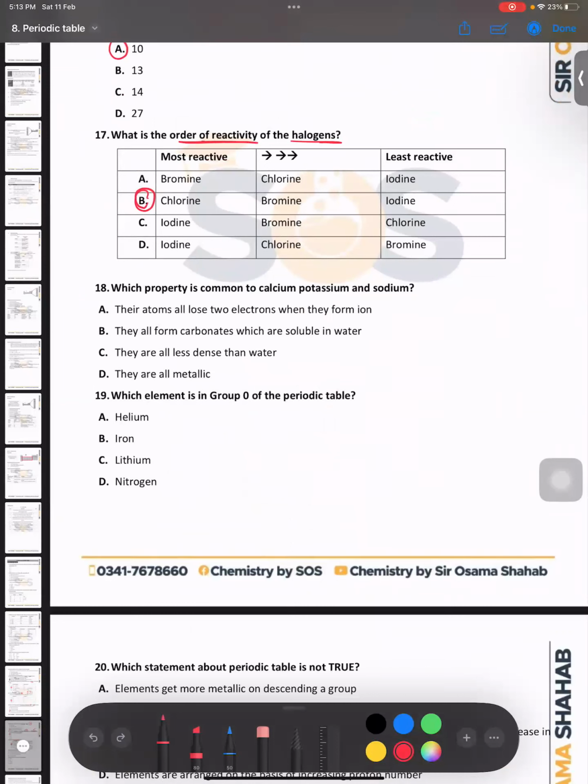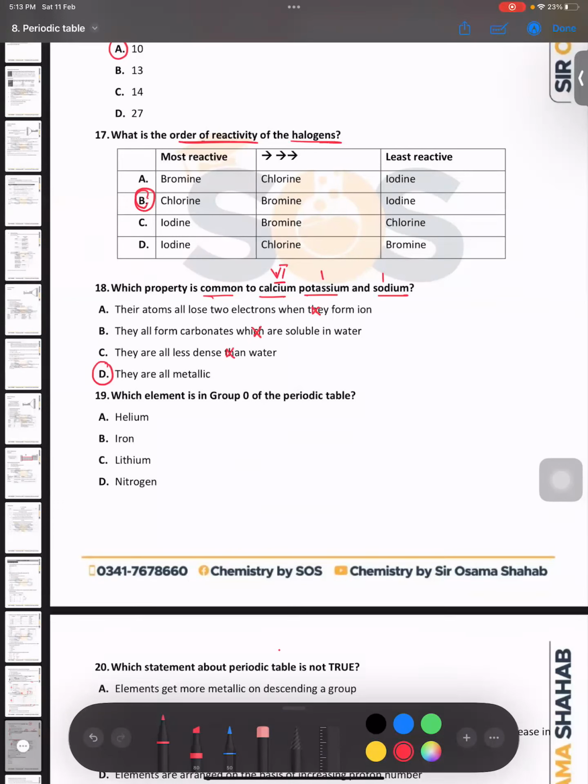Then we have question number 18. Which property is common in calcium, potassium, and sodium? Their atoms all lose 2 electrons? No. Sodium and potassium are in group 1 and calcium is in group 2, so this is not right. They all form carbonates which are soluble in water? No. They are all less dense than water? No. They are all metals. So the right answer would be D. Is that right, bacho?